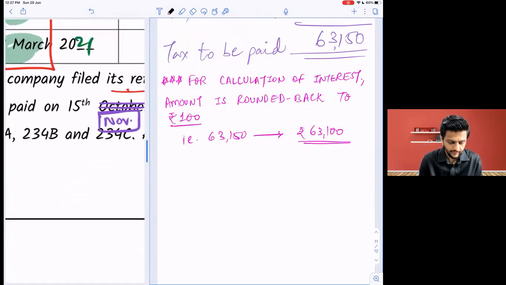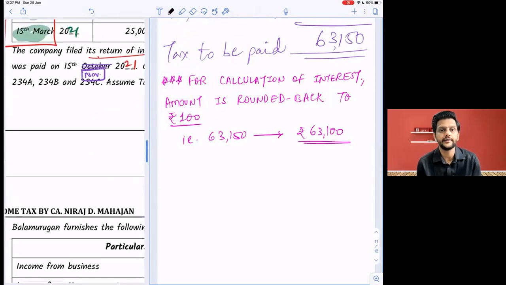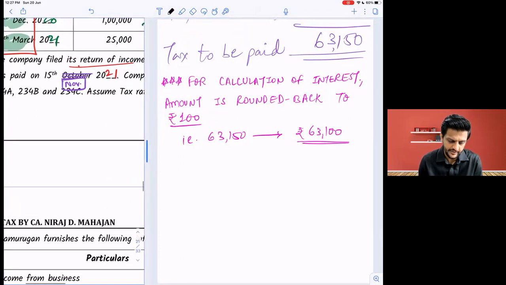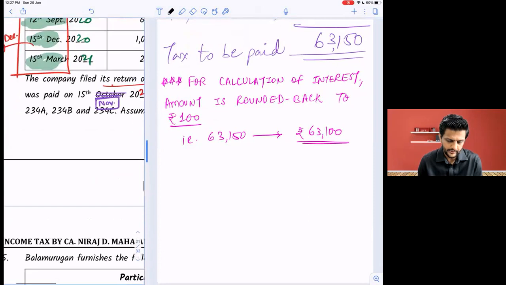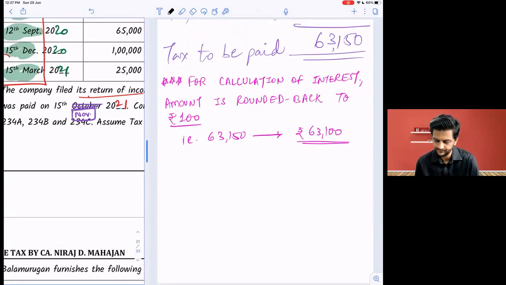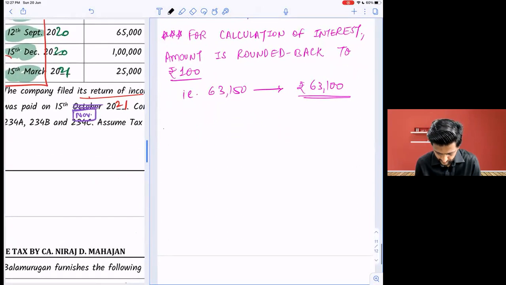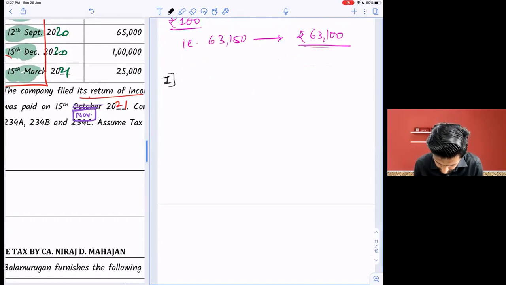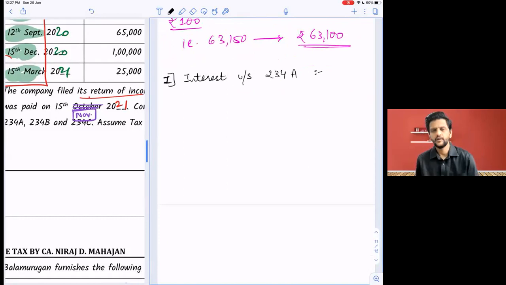And like I said, we have made changes for tax paid. Okay. The company filed its income tax return and paid tax both on 15th November 2021. Chalega? Yes, sir. When does 234A come into picture? Paid after the due date of income tax return. Correct. Paid after the due date of one income tax return.